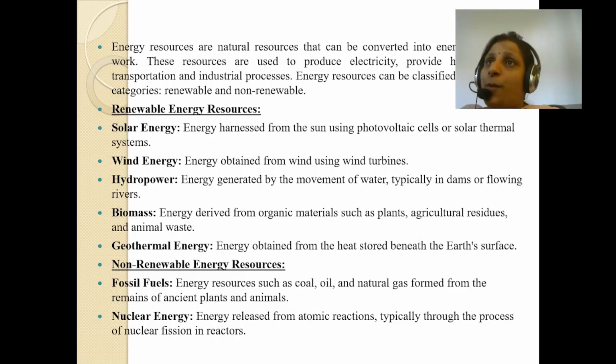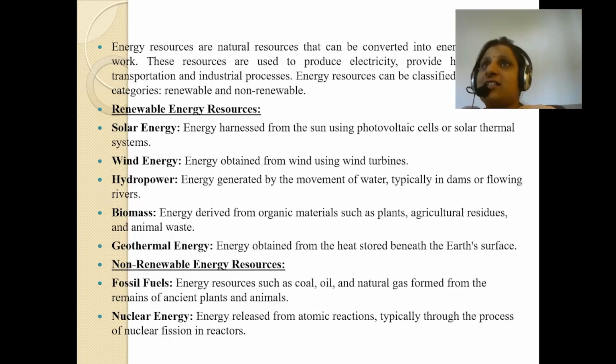Wind energy, energy obtained from wind using wind turbines. Hydropower, energy generated by the movement of water, typically in dams or flowing rivers. Biomass, that is the energy derived from organic materials such as plants, agricultural residues, and animal waste. Geothermal energy, that is the energy obtained from the heat stored beneath the earth's surface. Clear, students? We have these five renewable energy sources which can be renewed.